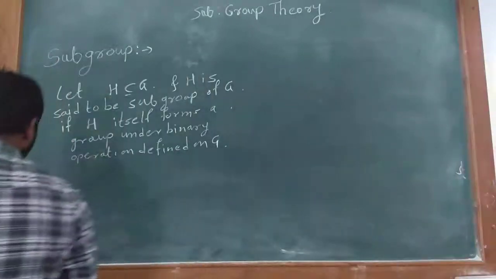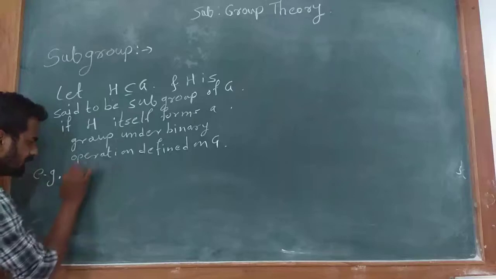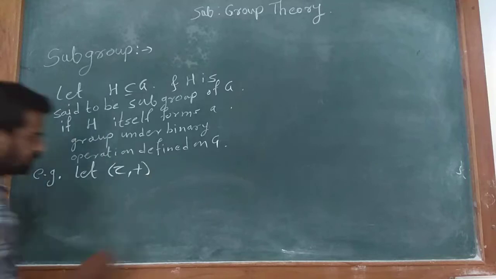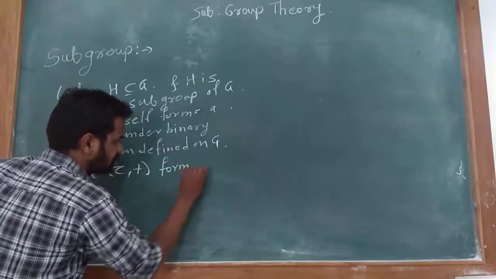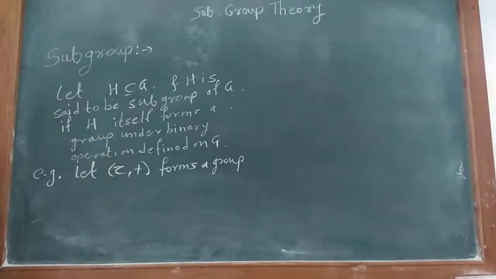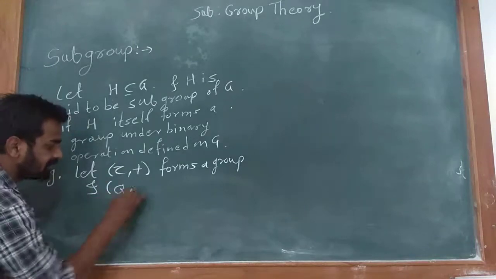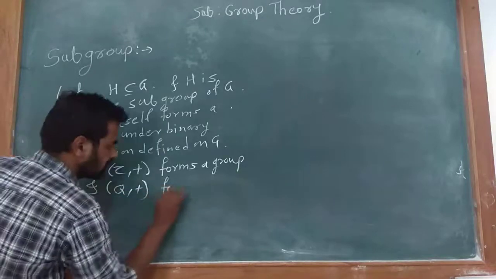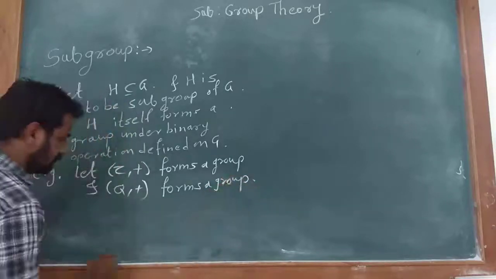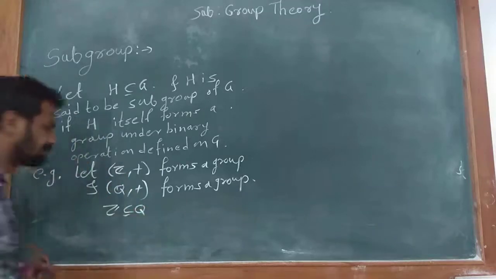For example, we know that Z with respect to addition forms a group, and also the set of rational numbers with respect to addition forms a group, and Z is a subset of rational numbers.